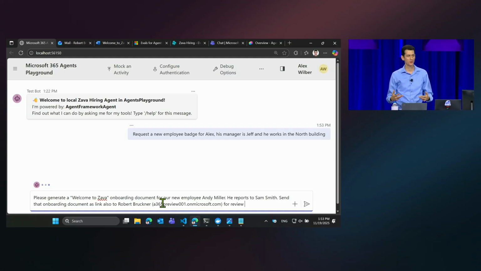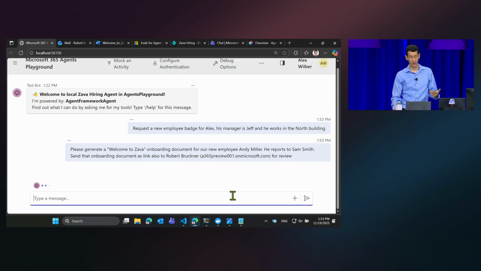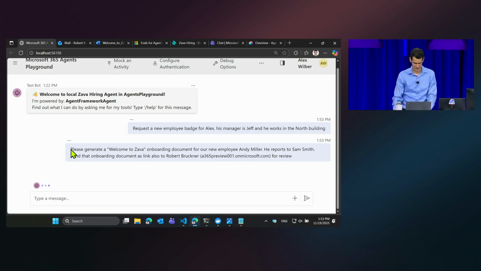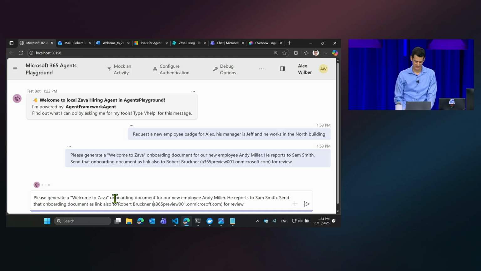And so I want to basically prepare the onboarding for that employee. I want to generate a welcome to Saba onboarding doc for a new employee, Andy Miller. He reports to Sam Smith. I also want to collaborate with the agent on the content of that. So I ask the agent, hey, yes, generate the document, but then also ultimately send the document as a link. And in fact, this did not have the email address in it.